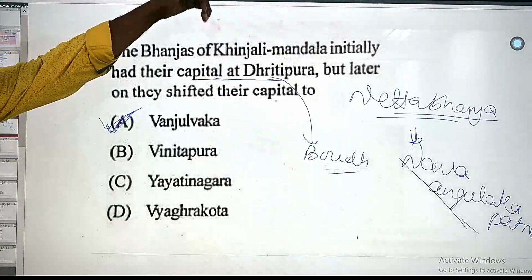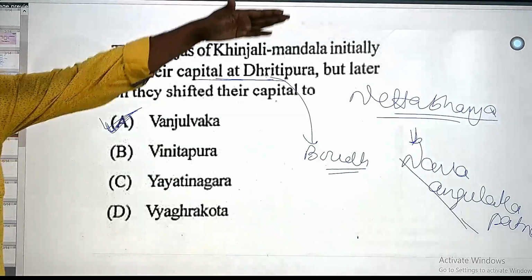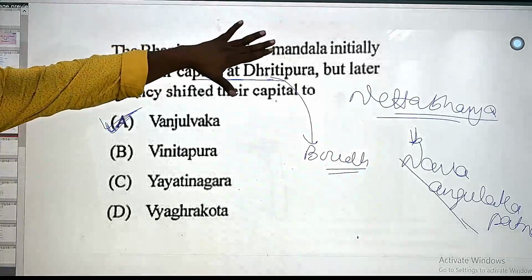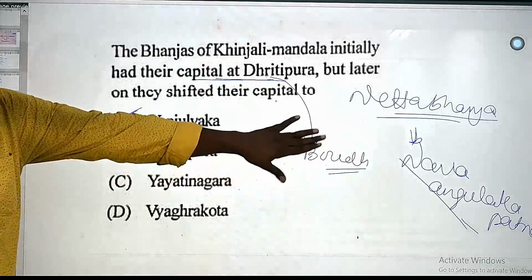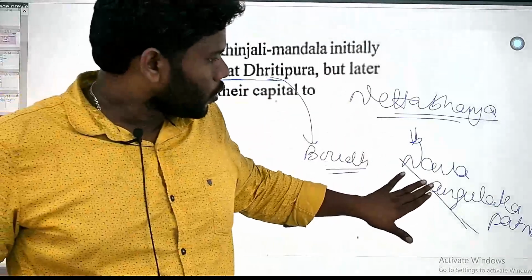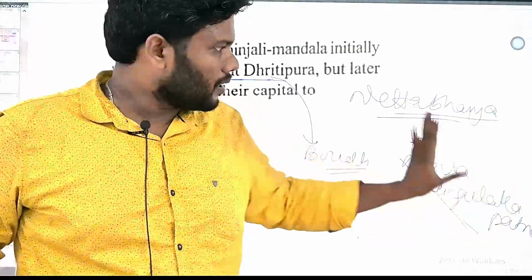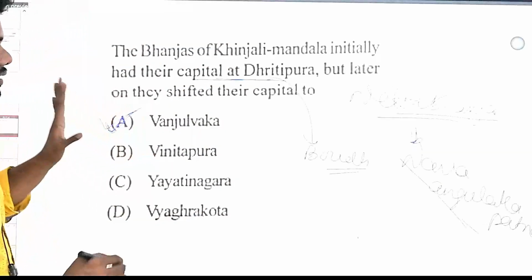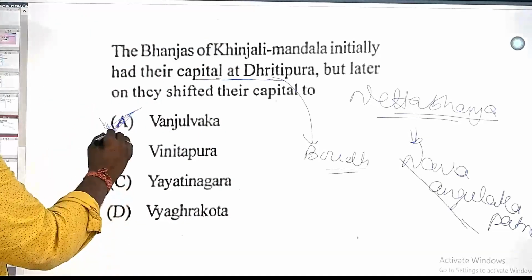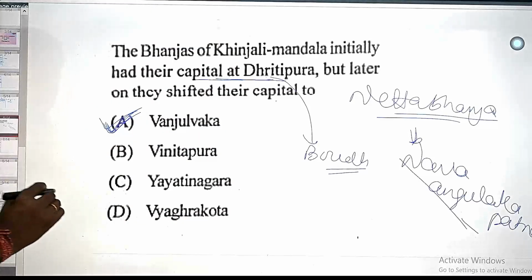The Bhanjas of Khinjili Mandala initially had their capital at Dhritipura, which is present-day Boud, but it was shifted by Netabhanja to Nava Angulakapatnam, but in some inscriptions it is also mentioned as Bhanjulbhaka. So the right answer will be option A, Bhanjulbhaka.